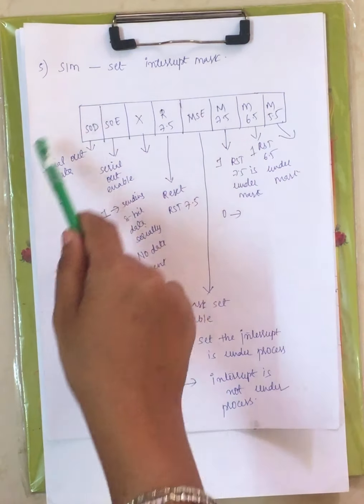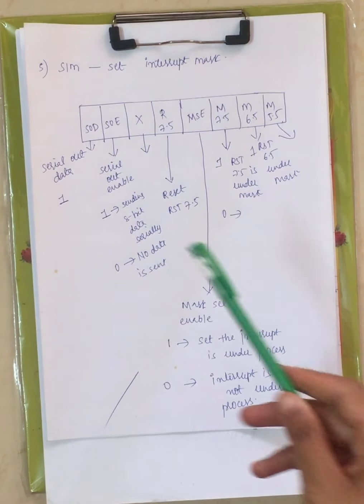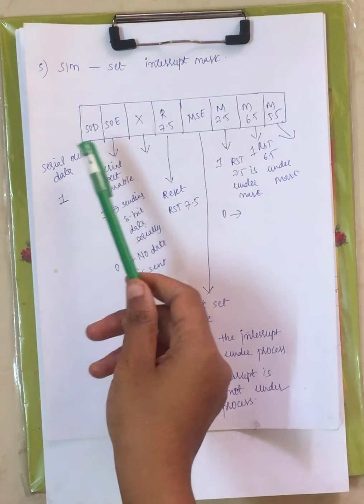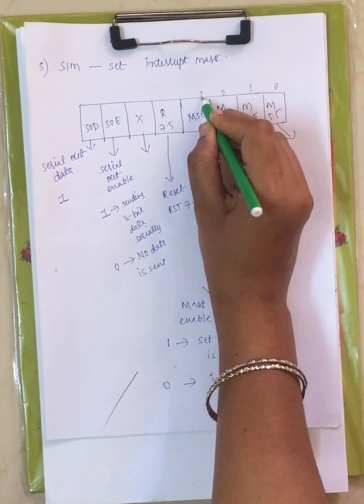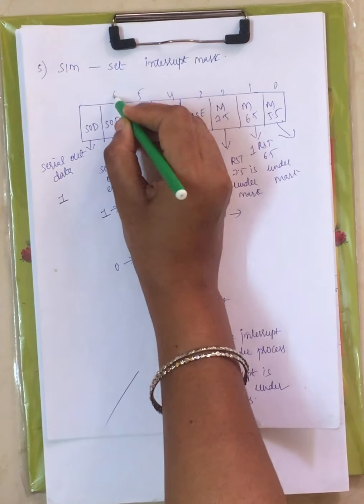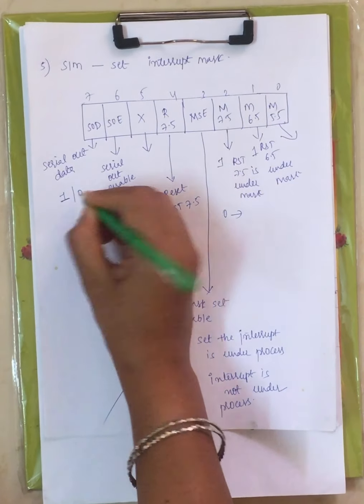Now this is an 8-bit register. Set interrupt mask is an 8-bit register. It has this format: SOD, starting from the 0th bit, 1, 2, 3, 4, 5, 6, 7. We have 8 bits. Now the 7th bit is serial out data. Using serial out data, we can send the data serially outside of your microprocessor. For that purpose, it has to be set to 1. Otherwise, it has to be set to 0.